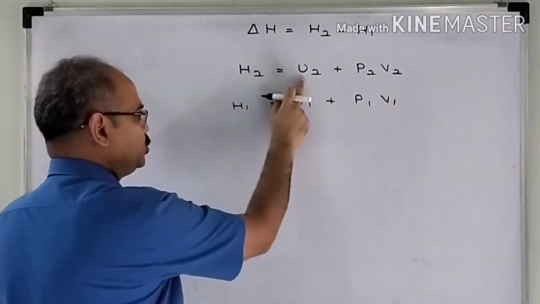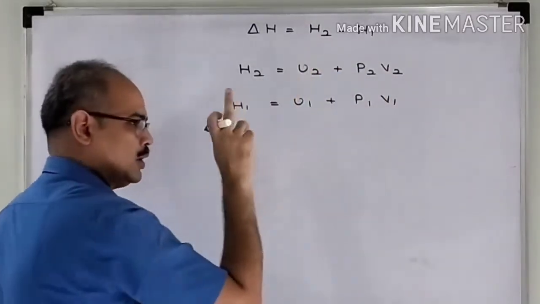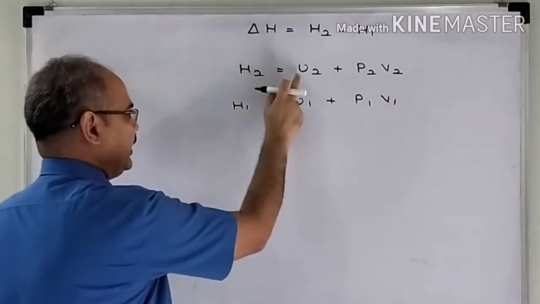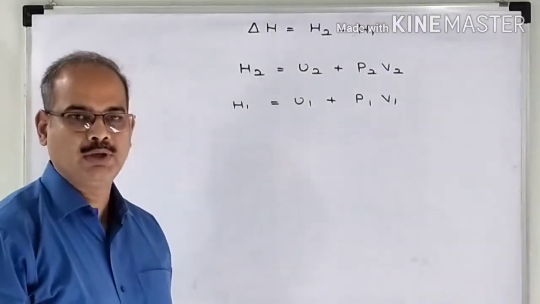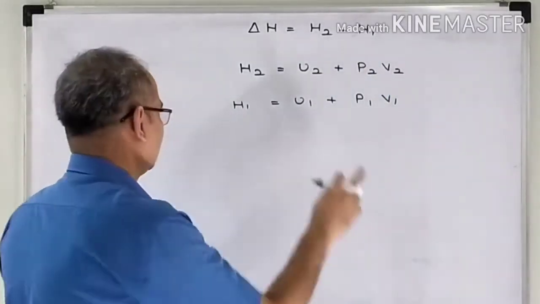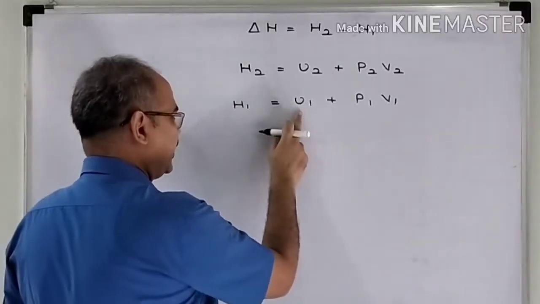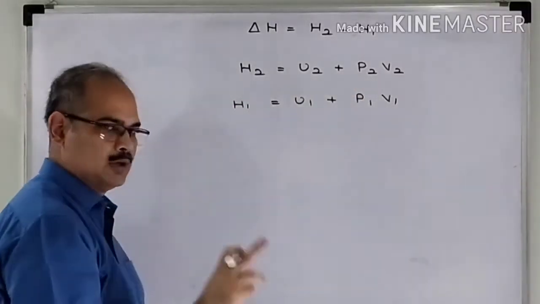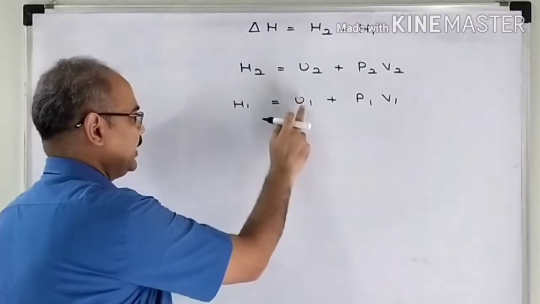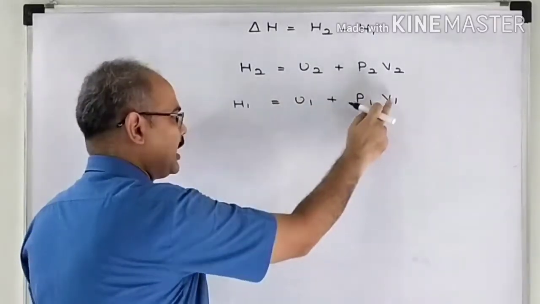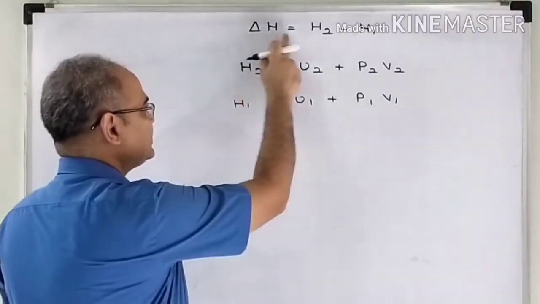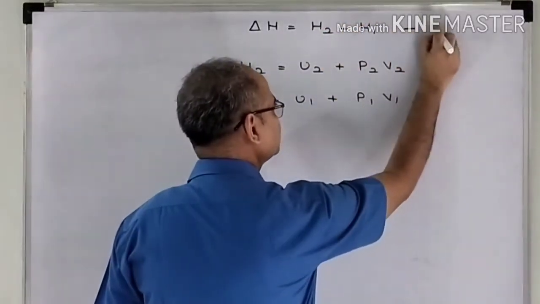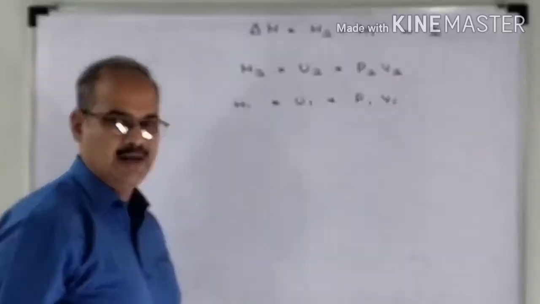H2, U2, P2 and V2 are enthalpy, internal energy, pressure and volume of the system in the final state. H1, U1, P1, V1 are enthalpy, internal energy, pressure and volume of the system in the initial state.